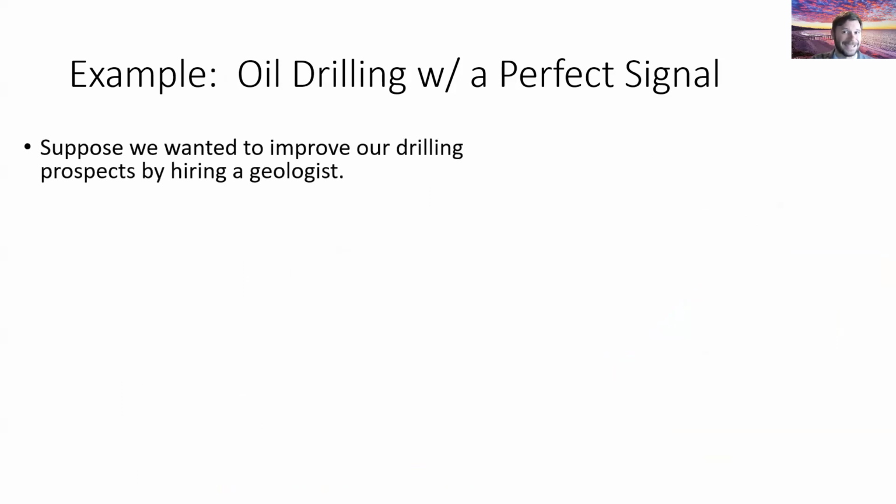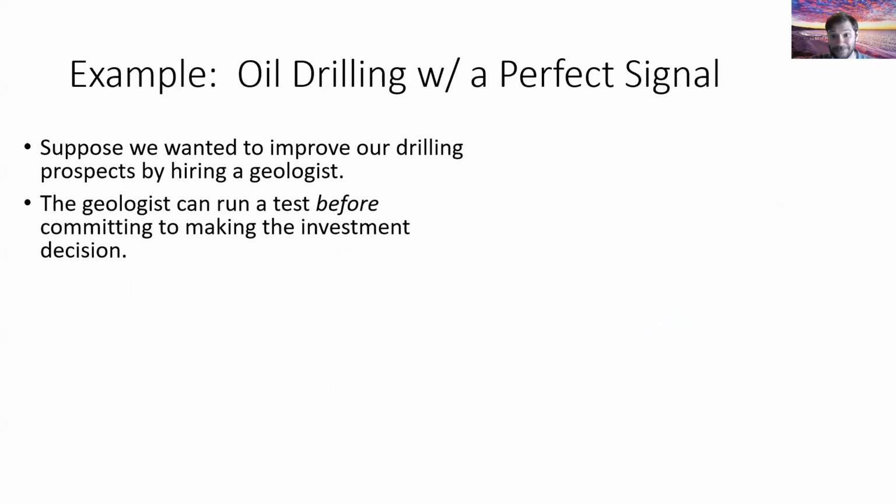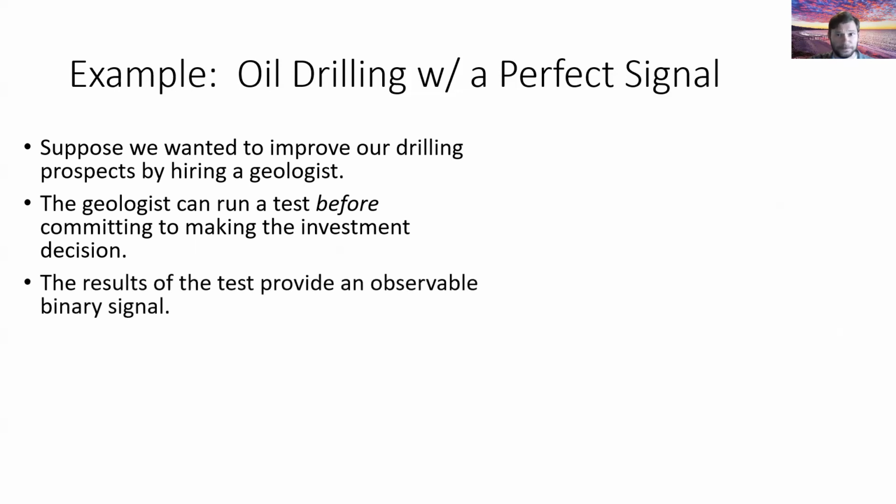And again, the test the geologist runs can be done before we're on the hook for committing to that investment, which means if the geologist were to give us bad news, we could back out. We're not held to making that sunk cost of $5 million. We'll assume that the result of the test provided by the geologist is an observable binary signal. This is going to make our tree diagram a little bit more complicated.